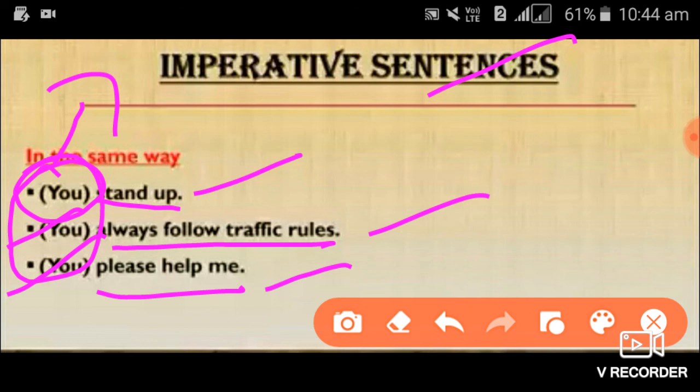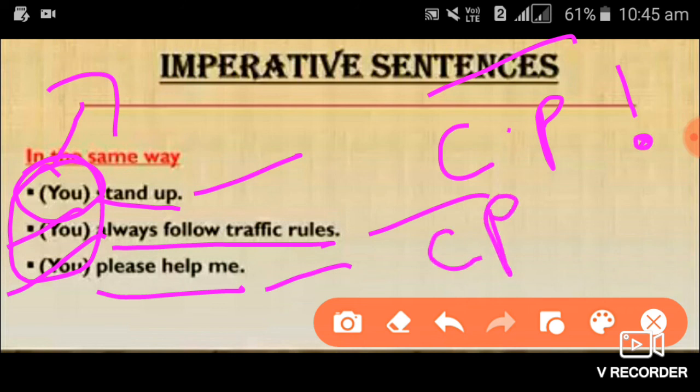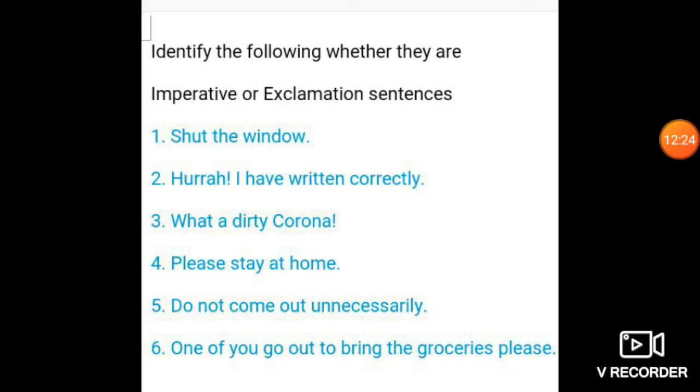Well, children, that is all about imperative sentences and exclamatory sentences. So, what did you understand from this class? Exclamatory sentences start with a capital letter and end with an exclamation mark. Imperative sentences also start with a capital letter and end with a full stop. Got it, children? Well, now here is your assignment. See, children, this is your assignment. Identify the following, whether they are imperative or exclamatory sentences.